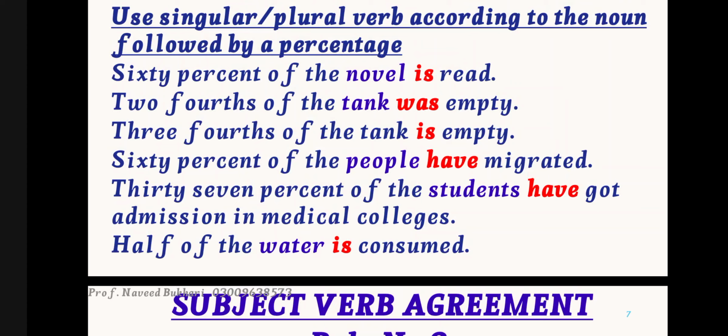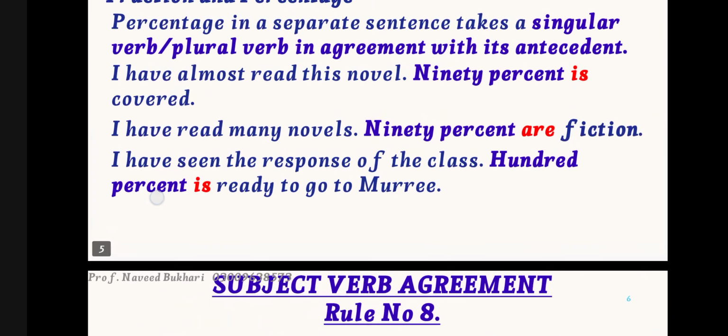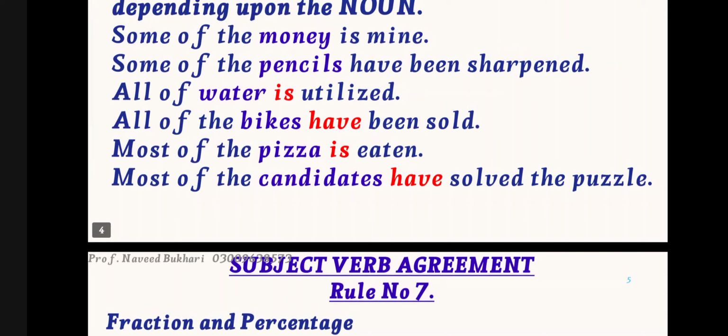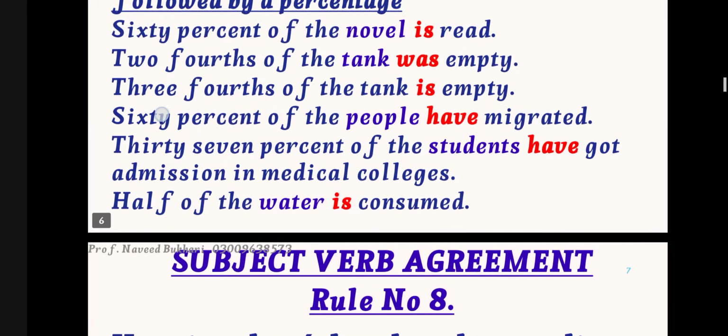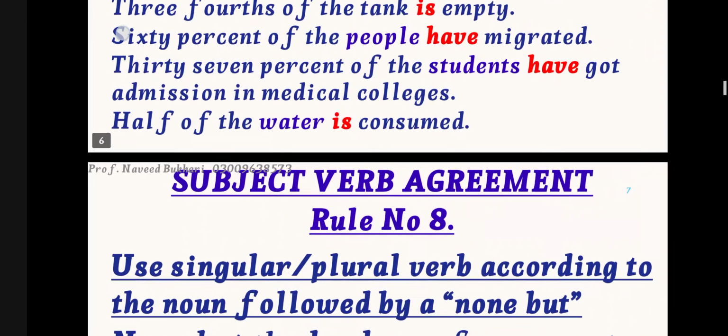So I will use the plural helping verb, that is the have. Half of the water is consumed. As we have already read in the example, all of the water is utilized. So basically, most of the time with the water we take the singular helping verb.